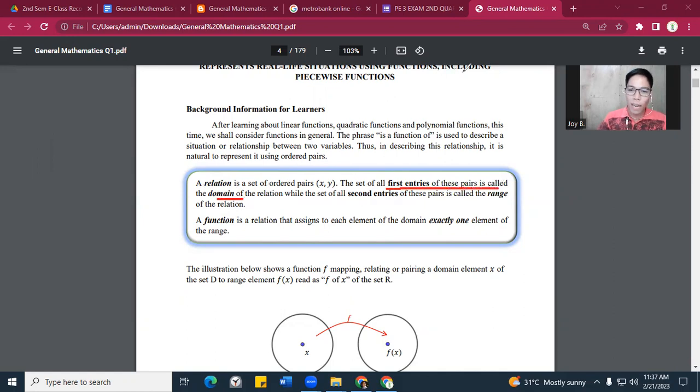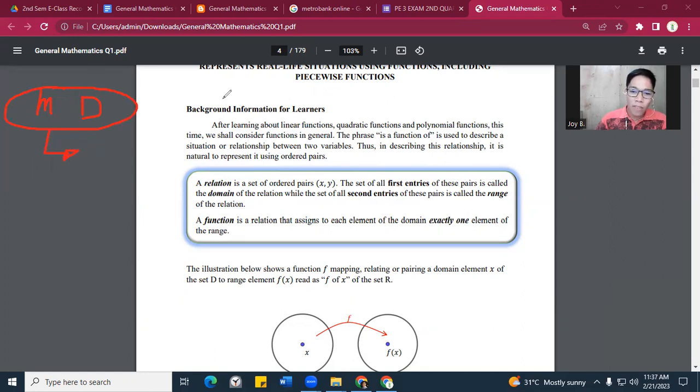Now remember, kapag sinabing relation, the set of all first entries of these pairs is called domain. Okay, so one more time. So, for example, again, repeat tayo sa situation ng iyong parents. Kapag your mom and dad is used in this context, because they are a pair, ang tawag sa kanila ay relation because they have a relationship.